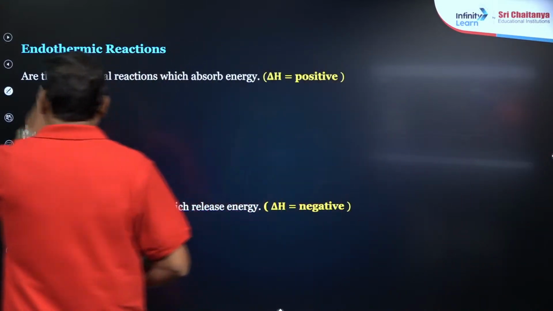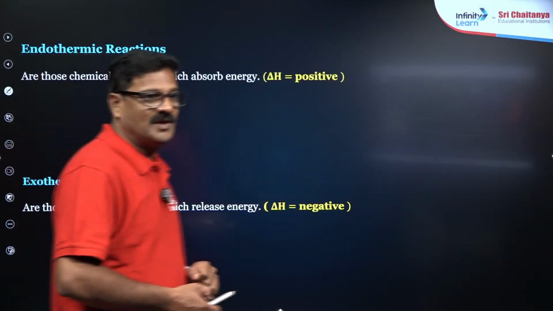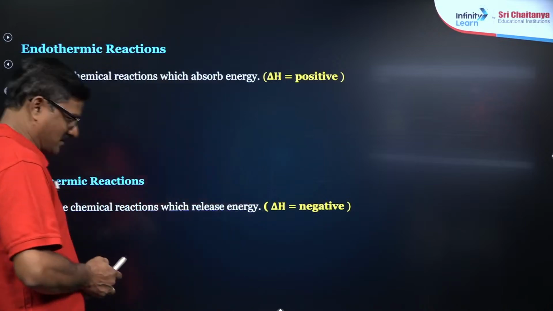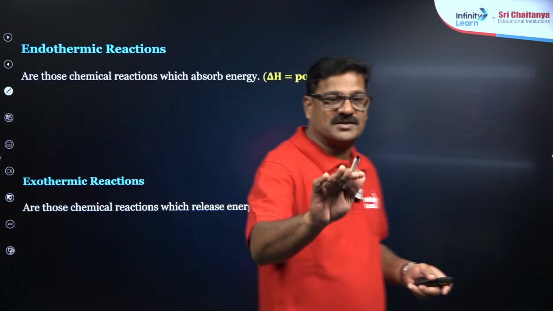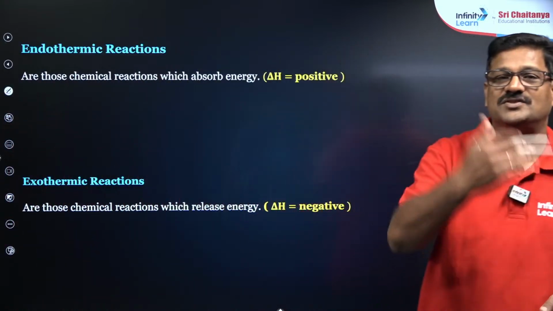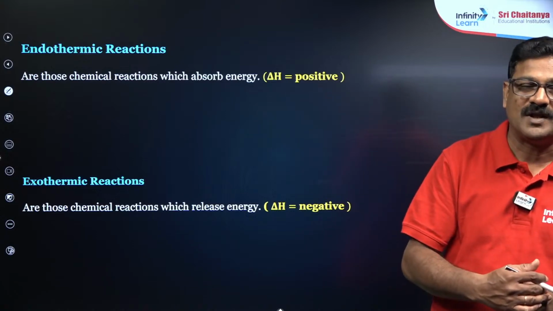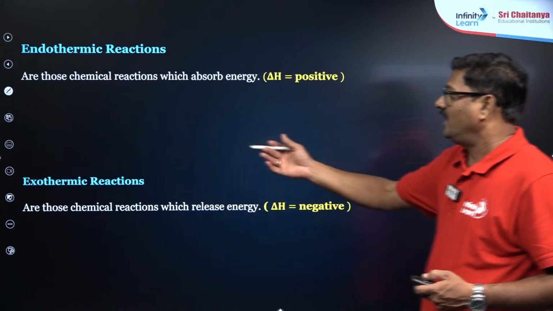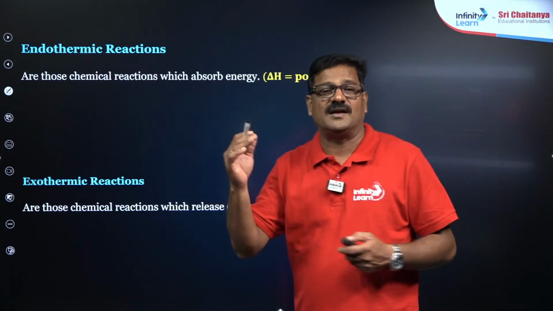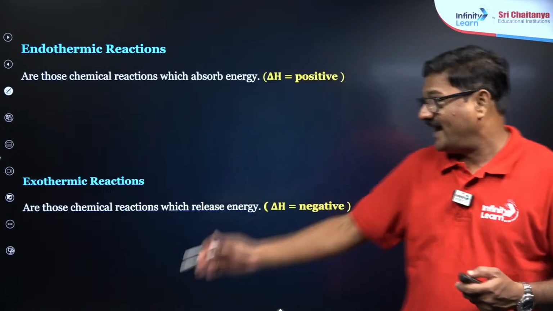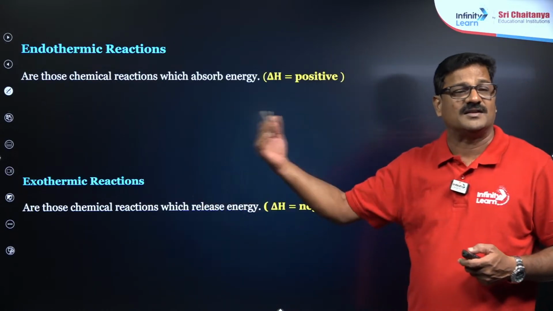So let us go ahead with the various types of thermochemical equations. You have two types: endothermic reaction and exothermic reaction. The endothermic reaction is where energy is gained, and the exothermic reaction is where energy is lost.